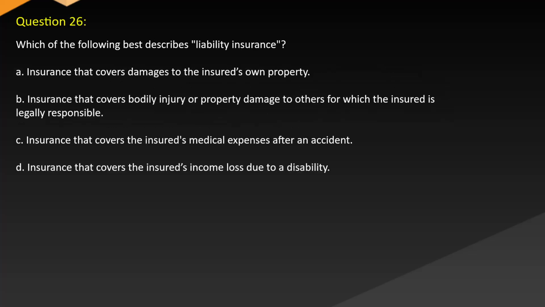Question 26. Which of the following best describes liability insurance? A. Insurance that covers damages to the insured's own property. B. Insurance that covers bodily injury or property damage to others for which the insured is legally responsible. C. Insurance that covers the insured's medical expenses after an accident. D. Insurance that covers the insured's income lost due to disability.